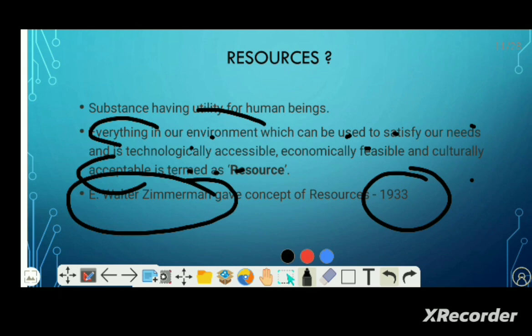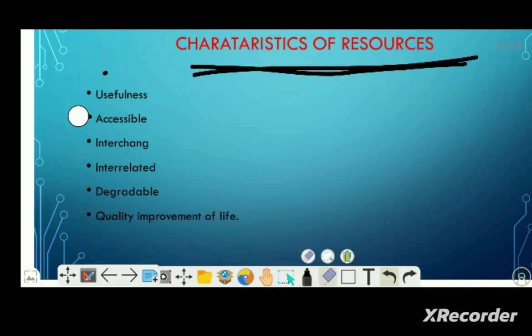Now move to the characteristics of resources. Characteristics means features of the resources, basic features of the resources. We learn it from the definition. First is usefulness. Obviously, resource means utilization. All the things are used by human beings, helpful for human beings, have utility and usefulness for human beings. And accessible. Accessible means we can access it very easily.